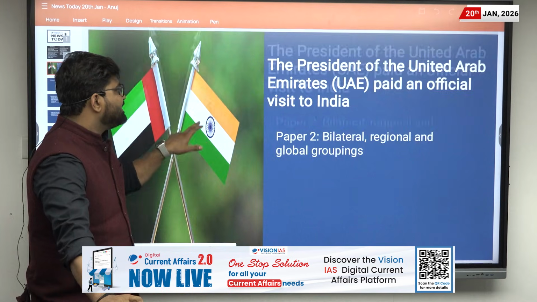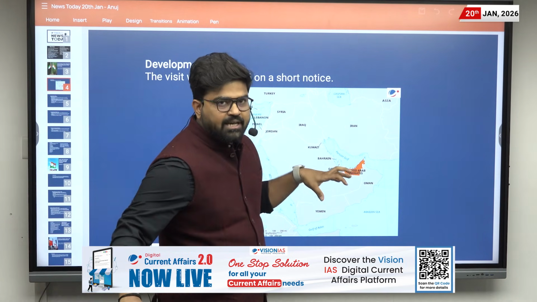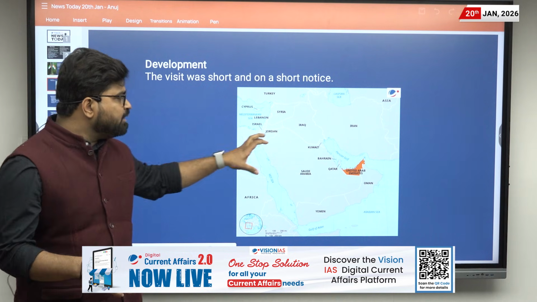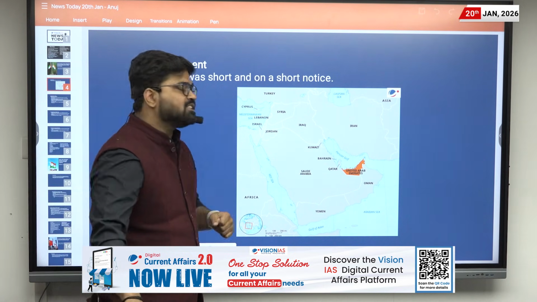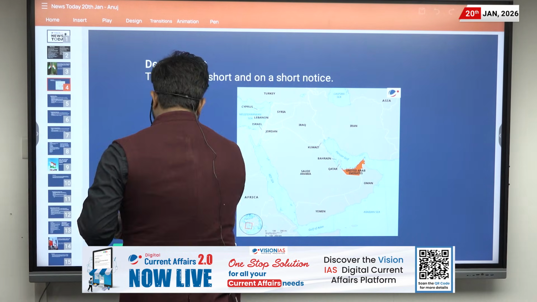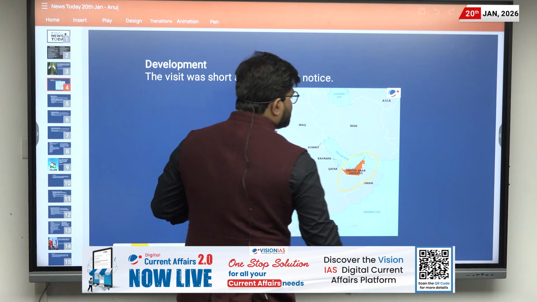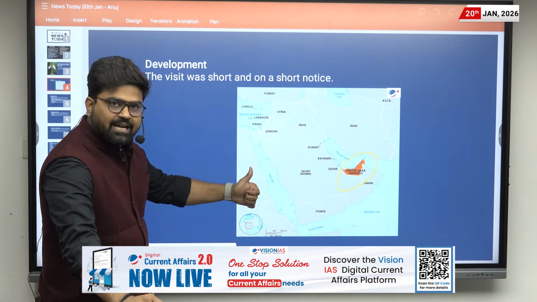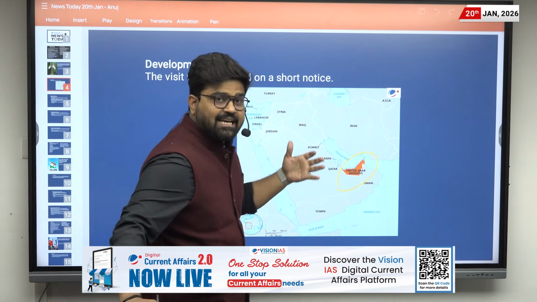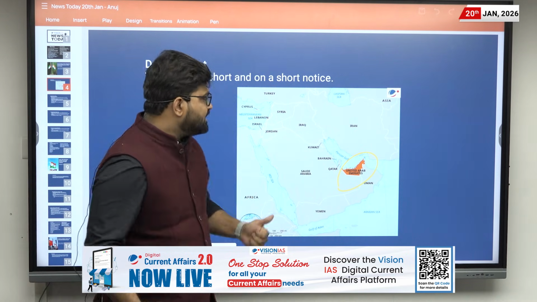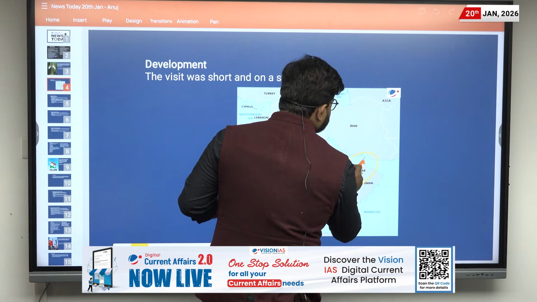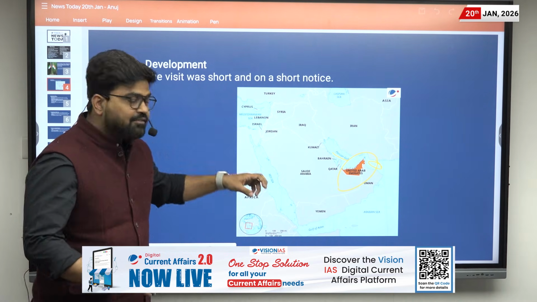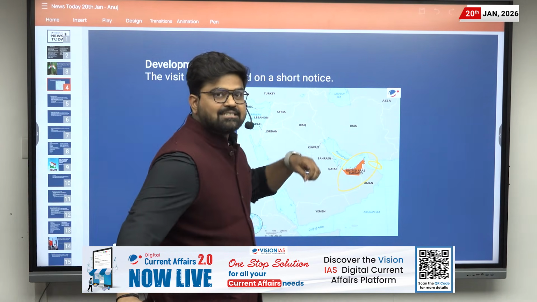First of all, the development and where the UAE is located. If you analyze the prelims paper, you will notice that a lot of questions come based on mapping. So whenever you are reading about a country, please note down where it is located, what the boundary countries are, and the water regions. It is located here, and there is the Persian Gulf and the Gulf of Oman here. And why is this development important?